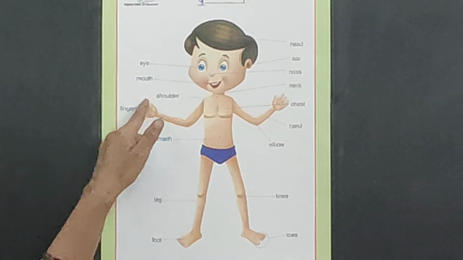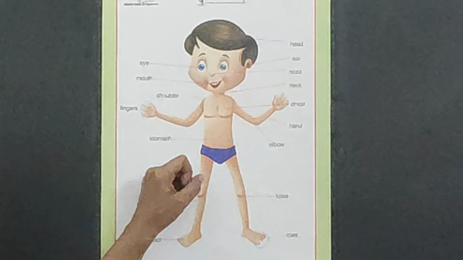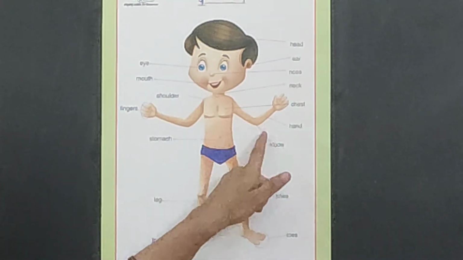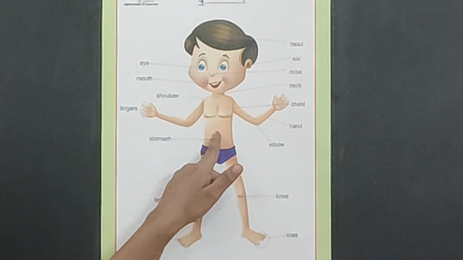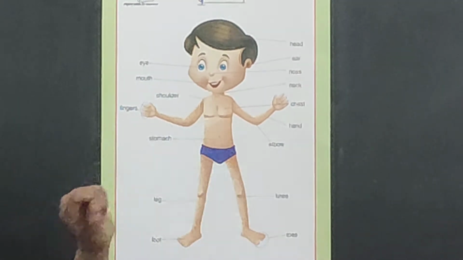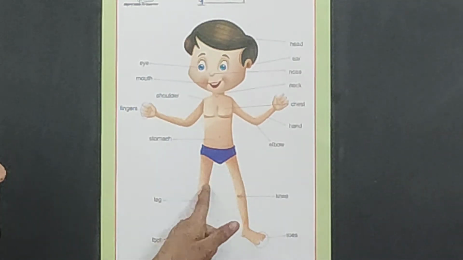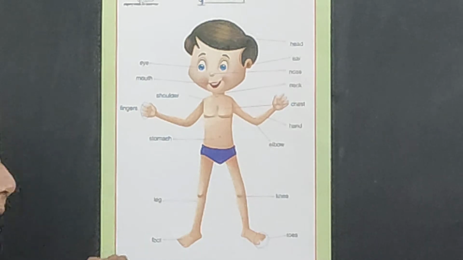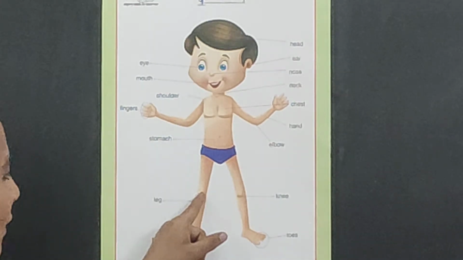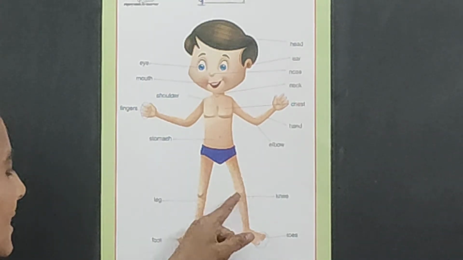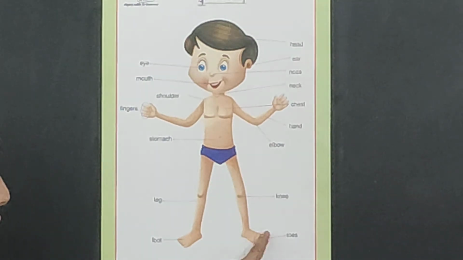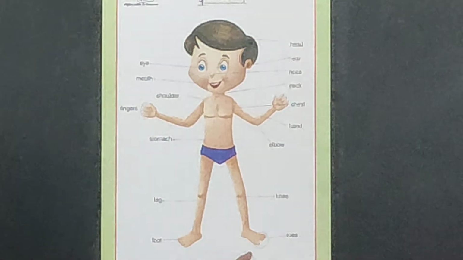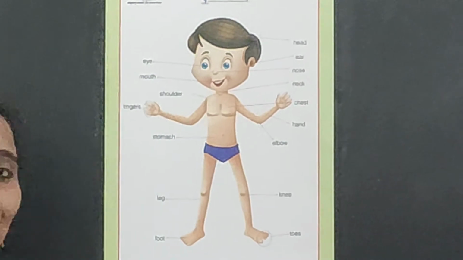Look here, children, what are these? These are fingers. What is this? This is an elbow. What is this? This is a stomach. What are these? These are legs. And what can you see here, children? What are these? These are knees. What is this? This is a foot. And what are these? These are toes. These all are the body parts.